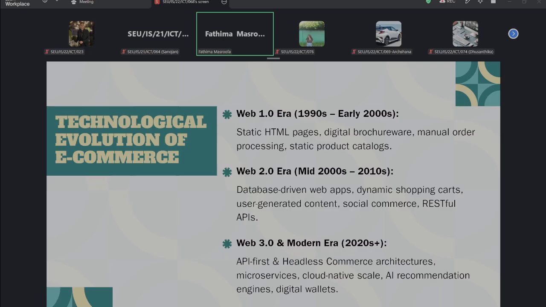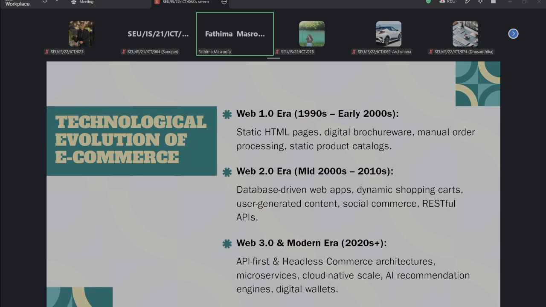And another term is shopping carts. With the help of shopping carts, the customer can add products, remove products, change quantities and calculate the totals, right? Another term I mentioned in Web 2.0 technology is user generated content.